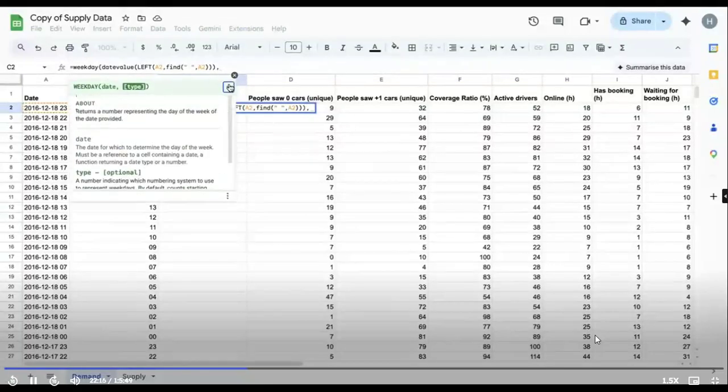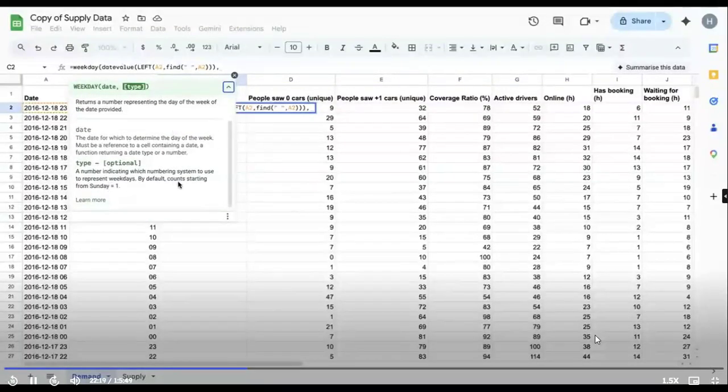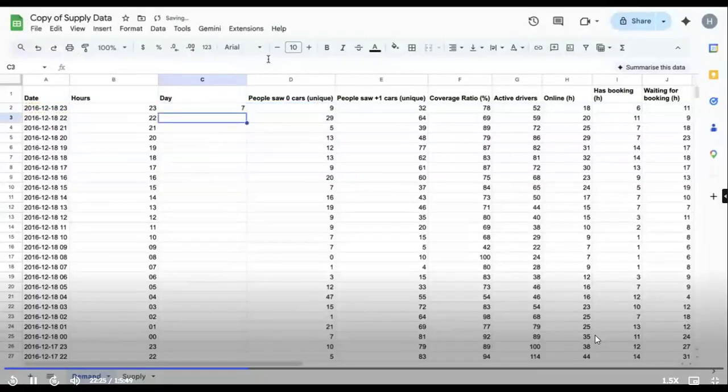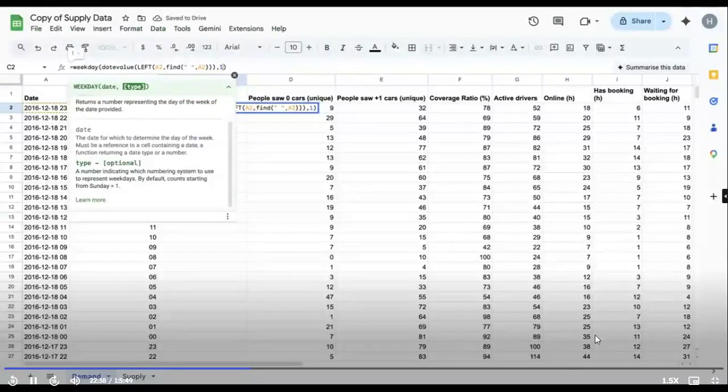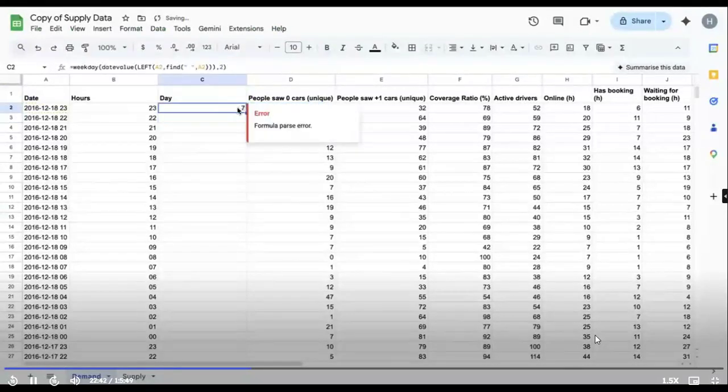Weekday, and I think when Sunday starts, counting starts from Sunday equal to 1. So I don't want Sunday as 1, I want Monday as 1. I'll put 2. Okay, so this particular day was Sunday. That's why it is coming as 7. Monday is 1. If you put it as 1, it will become, sorry, if you put it as 1, it will become 1. Okay, simple, basically 1, 2, 3, whatever you want. So, all right, this is done. Let's copy paste this formula.